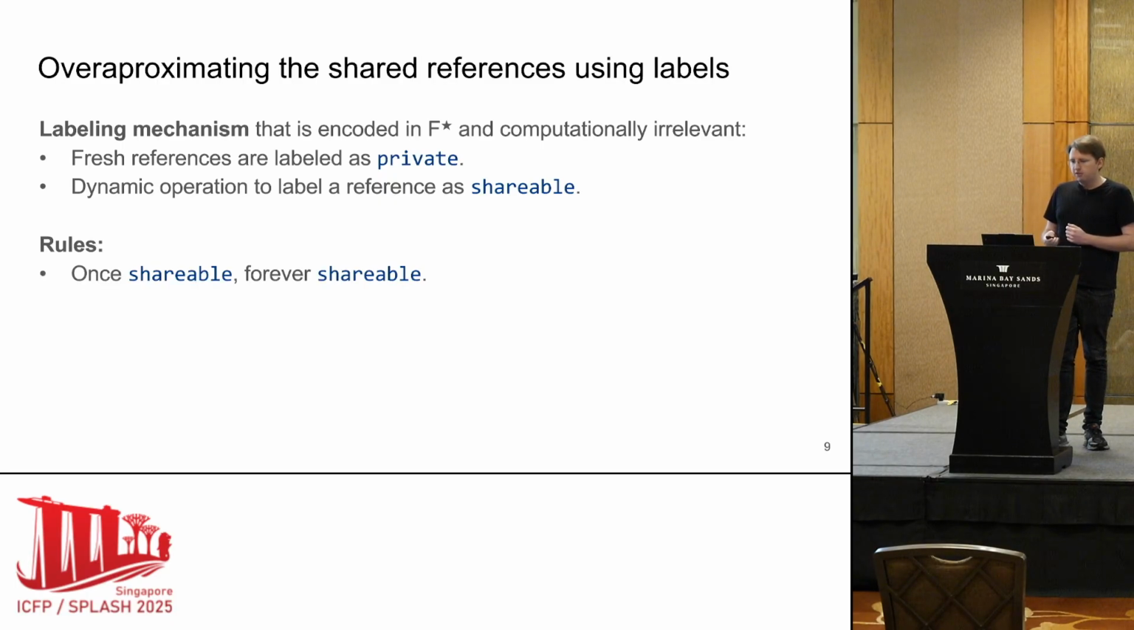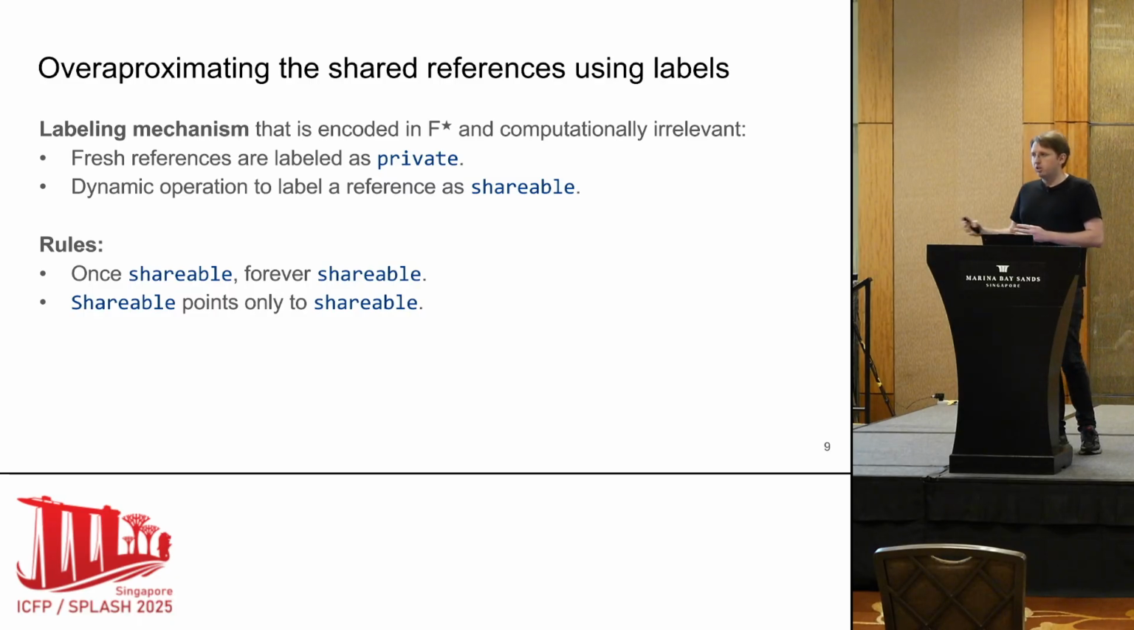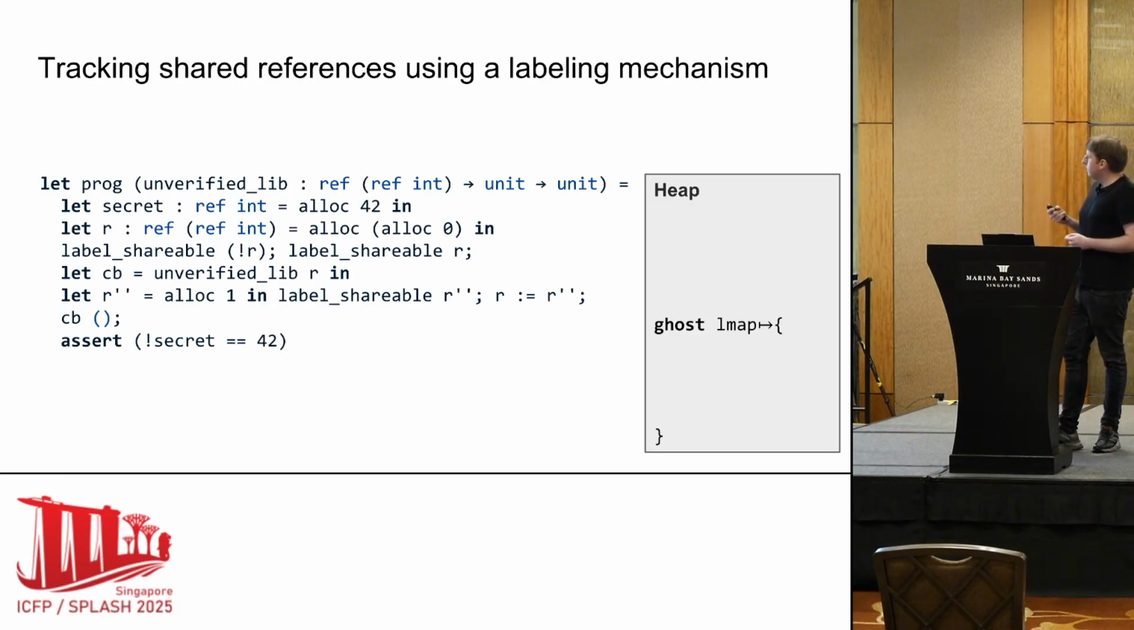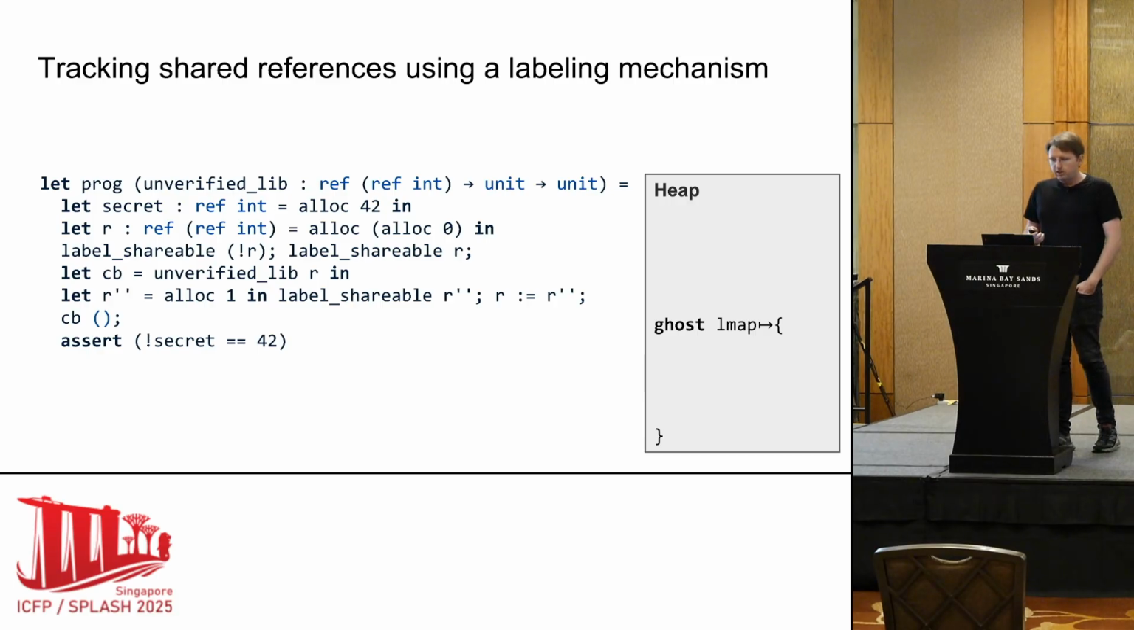And there are 3 rules. Once a reference is labeled as shareable, it's forever shareable. Shareable references are only allowed to point to shareable references. And only shareable references can be passed between the verified and the unverified code. Having these rules is enough to verify our code. Let's look back at our example to see how that works.